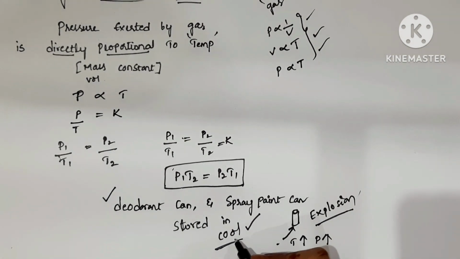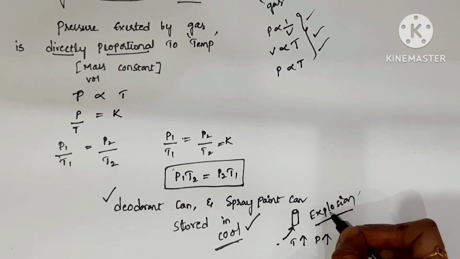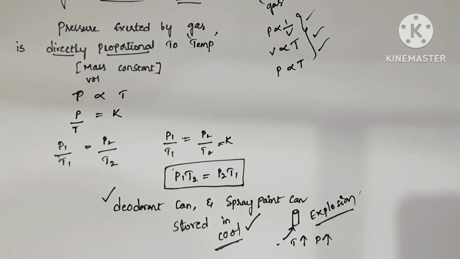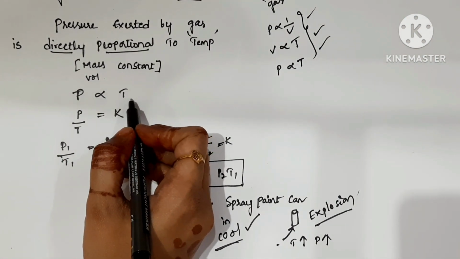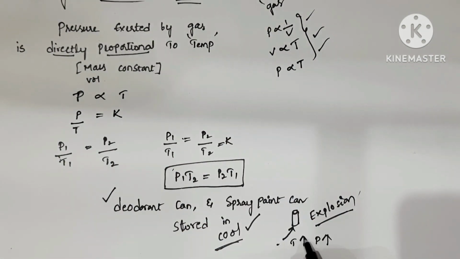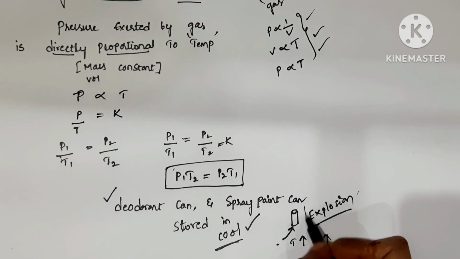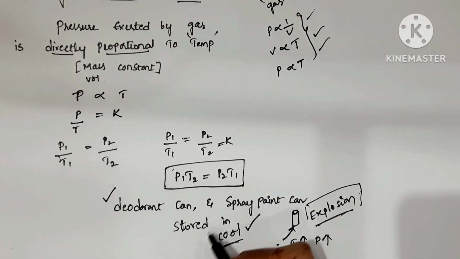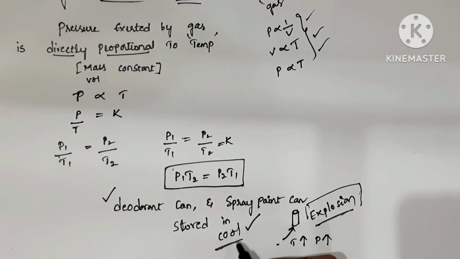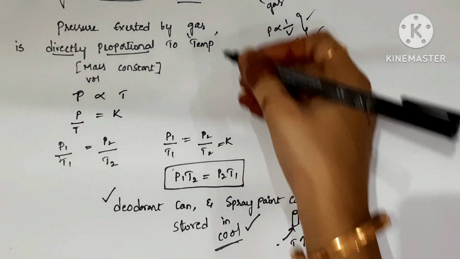In very hot places, obviously the gas present inside the containers is pressurized and explosions happen. Pressure is directly proportional to temperature. If the temperature rises, then obviously the pressure of the gas also rises and an explosion happens. That's why we have to store them in cool places. This is all about Gay-Lussac's law.